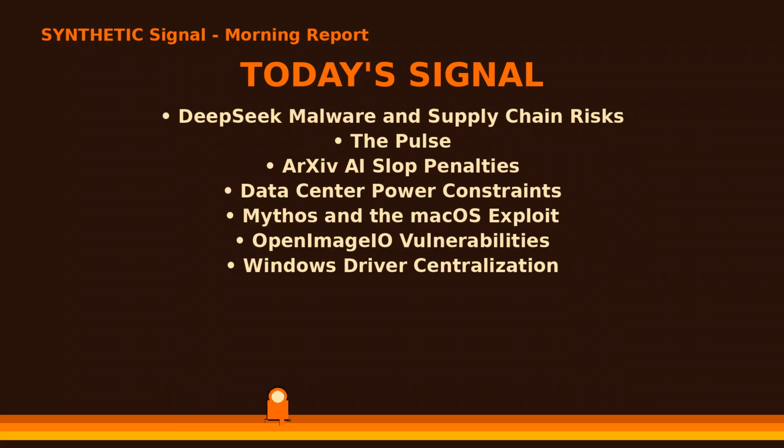This is the Synthetic Signal Report for Sunday, May 17th, 2026, in the morning. Today we address the surge in supply chain vulnerabilities, the emergence of DeepSeek-themed malware, a structural shift in Windows driver security, and the move by the ArXiv repository to penalize researchers for artificial intelligence-generated content. We also discuss the potential disruption of data center power consumption on local communities, and a high-stakes macOS exploit developed by the Caliph team using Anthropic's Mythos.